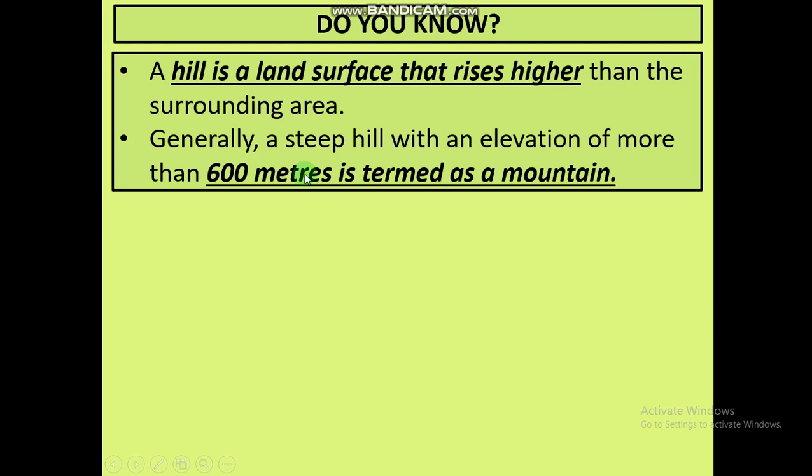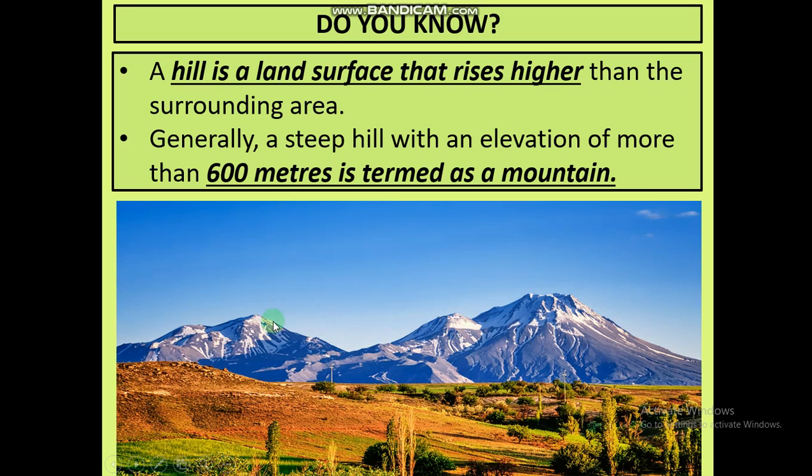Next is, what is a hill? A hill is a land surface that rises higher. Now as you can see, this will be known as hill. Why is it not plain? Because it is a little bit higher than the surrounding areas. If you assume this is a surrounding area, then assume this is a hill. Why so? Because it is raised, means a slight height of this place. That's why this is known as hill.